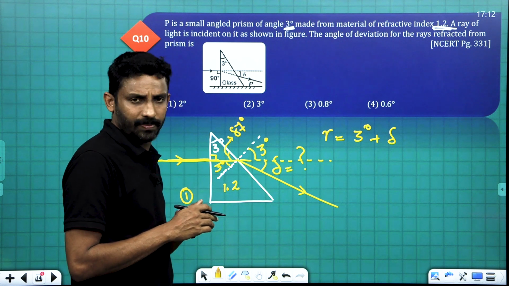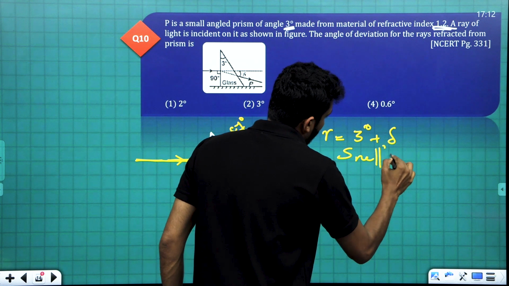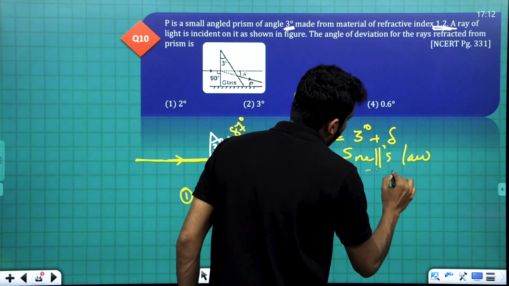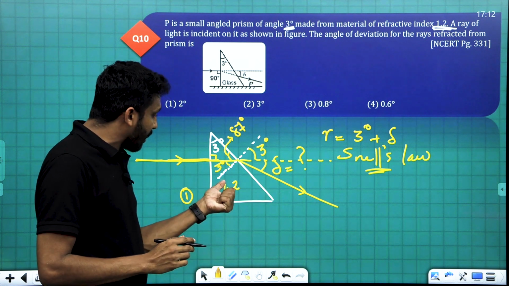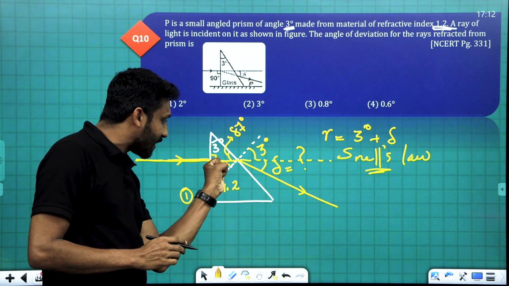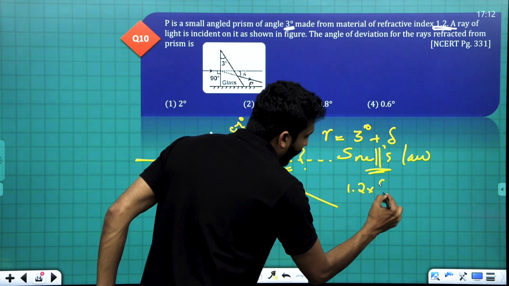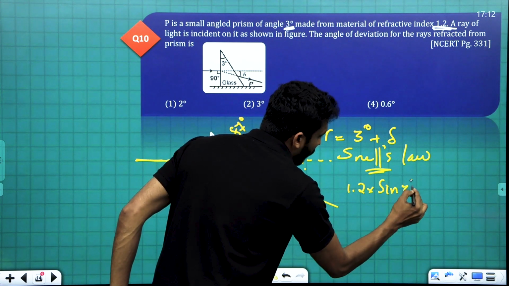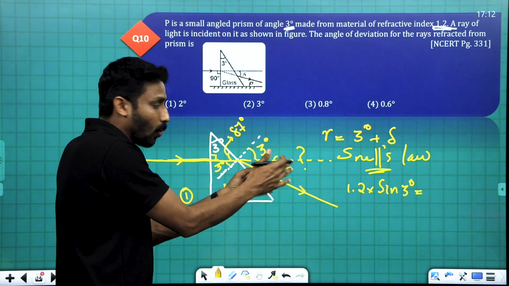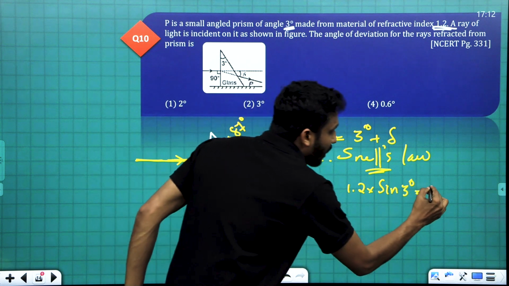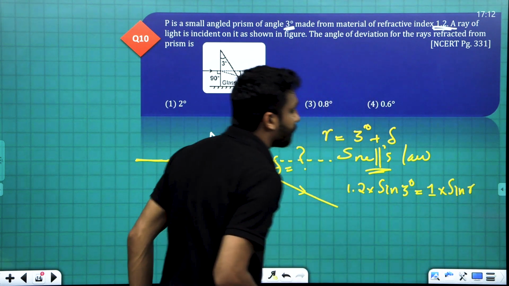from Snell's law of refraction. Refractive index of this medium into sine of angle of incidence 3, that is 1.2 into sine 3 degree, is equal to refractive index of that medium, which is 1, into sine of the angle of refraction, sine r.